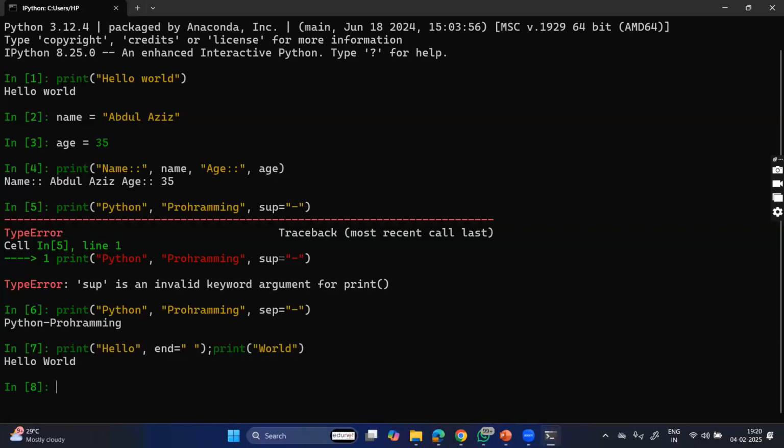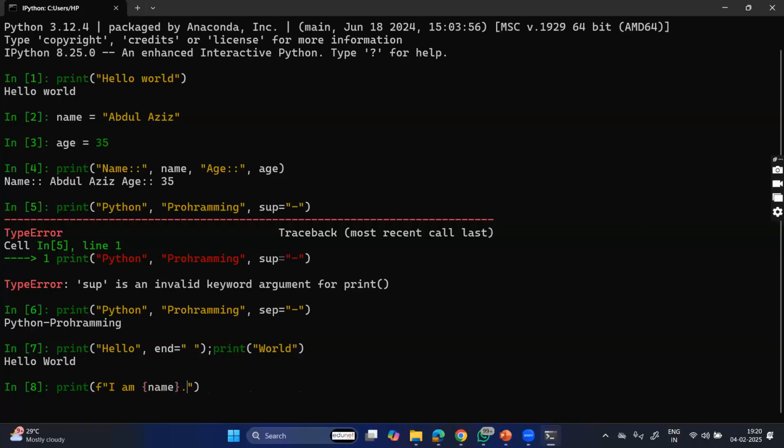Then we can use the f string. It is one of the best ways to use the variable names in the print. Here we have already given the variable names, name and age. Let's use print with the f string. Inside it: my name is, I am. Instead of that, in braces I can have the name.